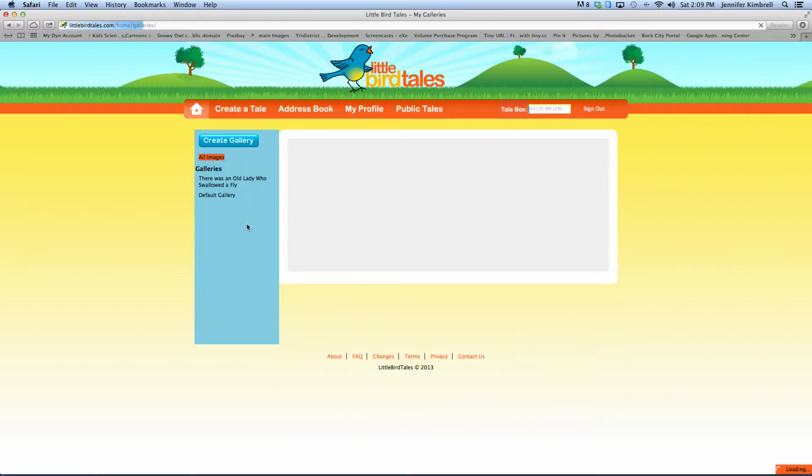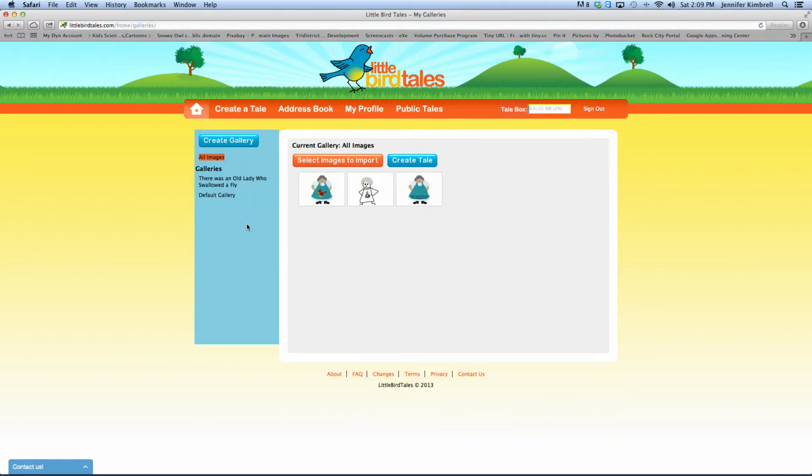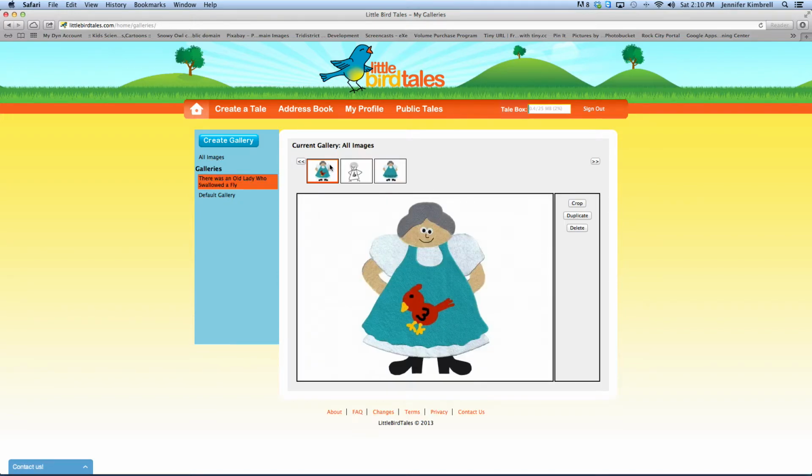My galleries, let's look and see what that is. My galleries looks like you could actually create, once you've created images within your book, it goes into your gallery. So if you wanted to use that image again in something else, it looks like you could import it. So let's say that I wanted to import this. I can actually change it and do things to it.